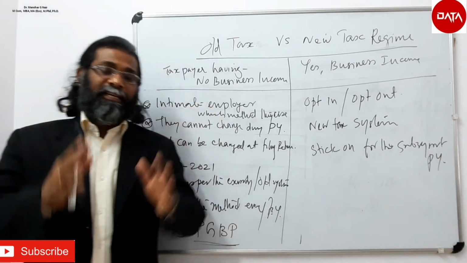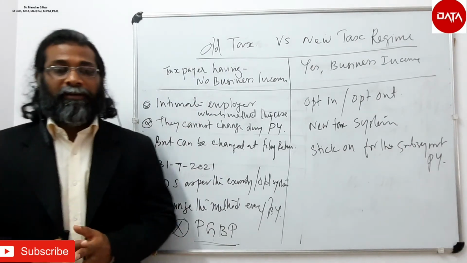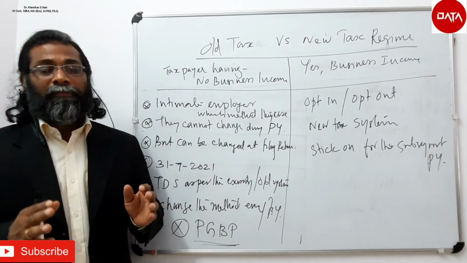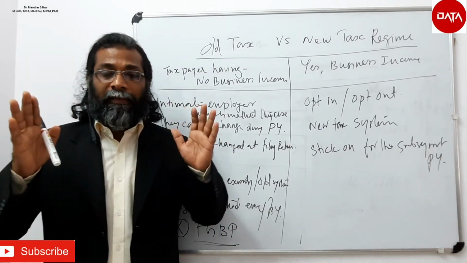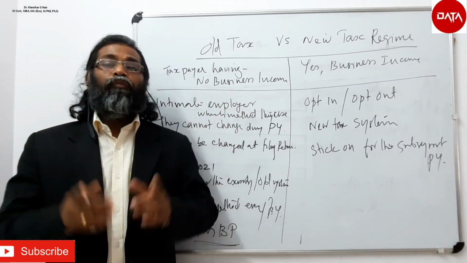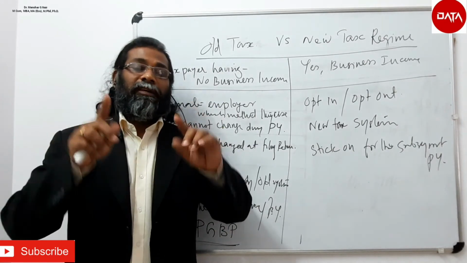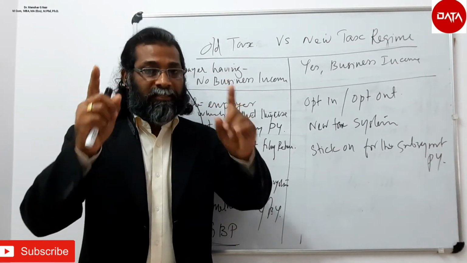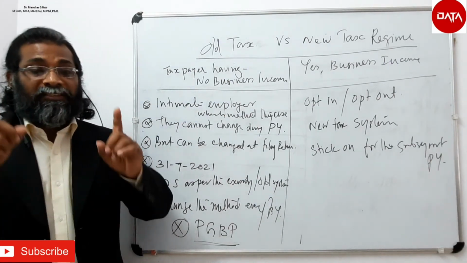So I would suggest the taxpayers must make a comparison of the income tax liability under the new tax regime with the existing tax condition, and the option which is most beneficial to the assessee has to be selected.